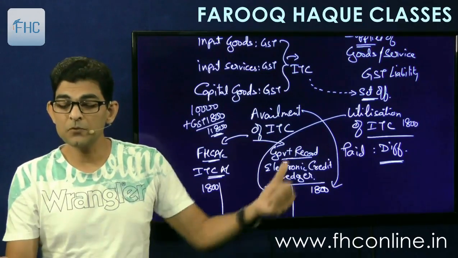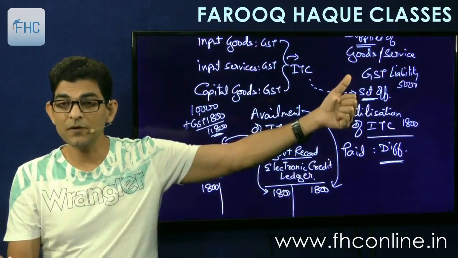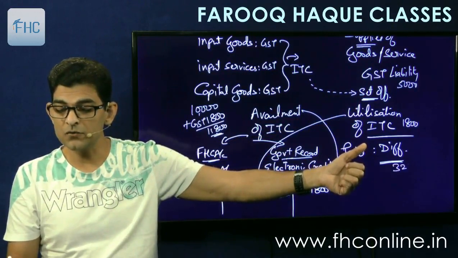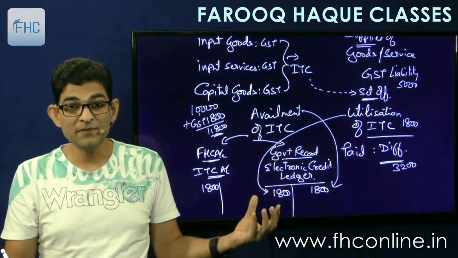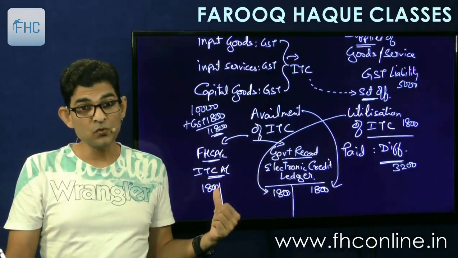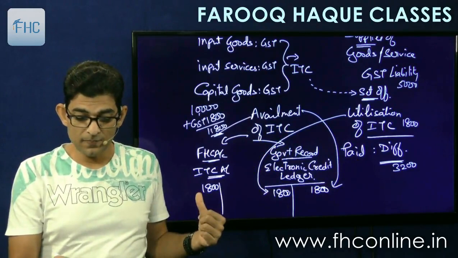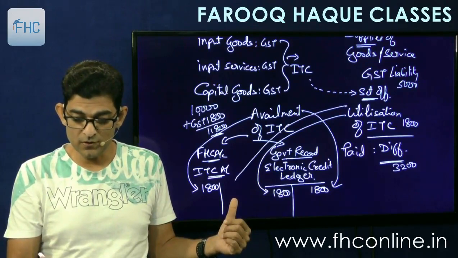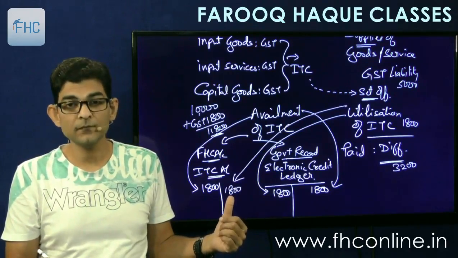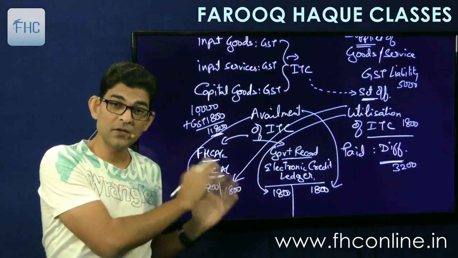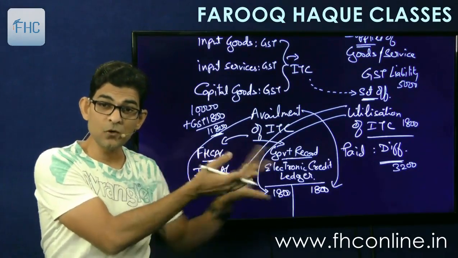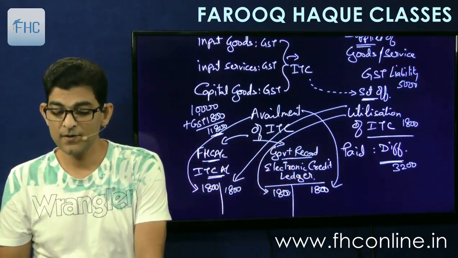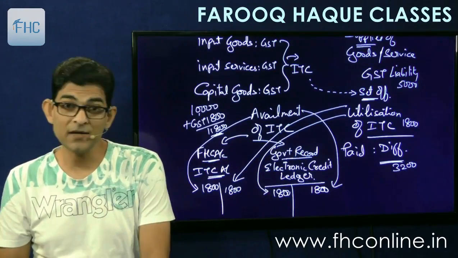1800. So suppose my output liability was 5,000. So 5,000 minus 1800, I'll have to pay how much? 3,200 in cash. So I'll debit that 1800 here. And from my account's point of view, the availment comes as debit and the utilization will come as credit. So this utilization will go here, 1800. So my account will be exactly the mirror effect, the inverse of the government record, which is called the electronic credit ledger.